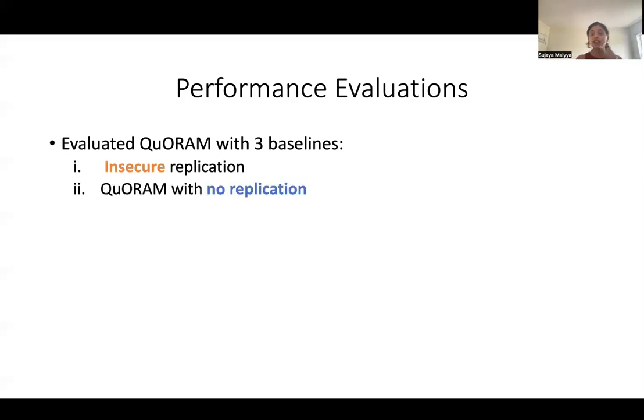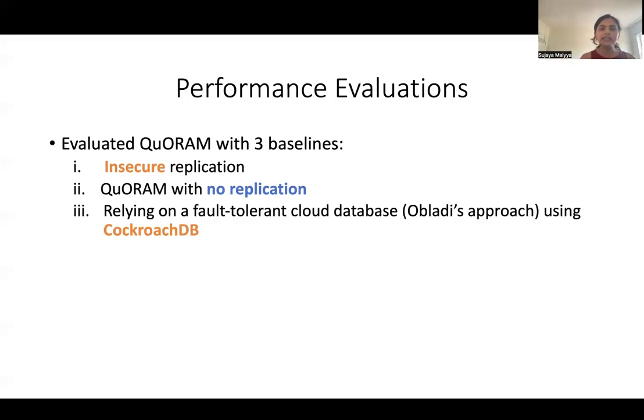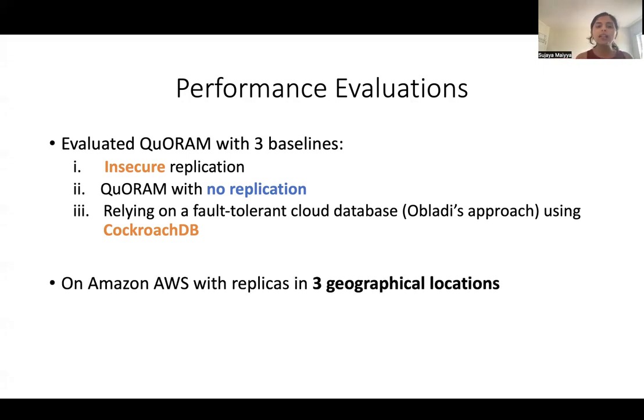The second is the no replication solution, where this is a secure system, but it does not tolerate any failures. And third is OBLAD's idea of relying on the cloud itself to achieve fault tolerance. And for this, we use the open source distributed database, CockroachDB. And we ran our performance evaluation on Amazon AWS by placing 3 replicas in 3 different geographical locations. And we used YCSB benchmarking.